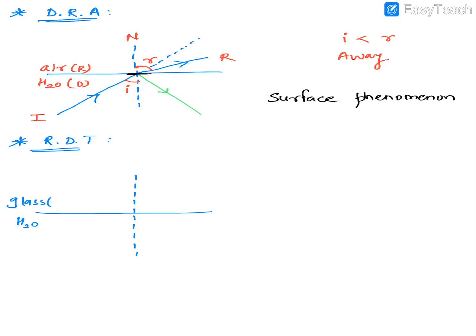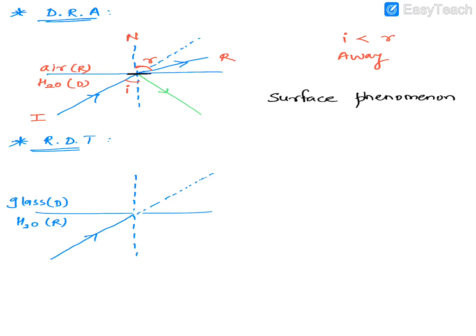So now it is going from what? From rarer to denser. So that's what RD, rarer to denser. Now how will the light ray go? So if this was the path of the incident ray, okay, and this is the dotted line, means what? This was the actual path how the incident ray should have gone. But what do you notice? When the light ray goes from water to glass, rarer to denser, it will bend towards the normal.